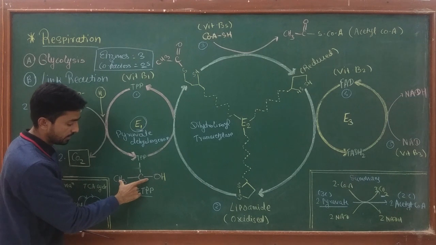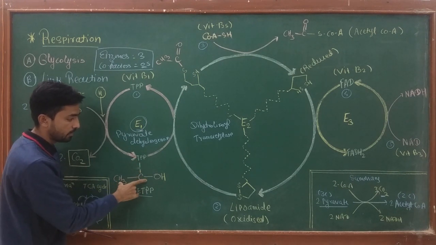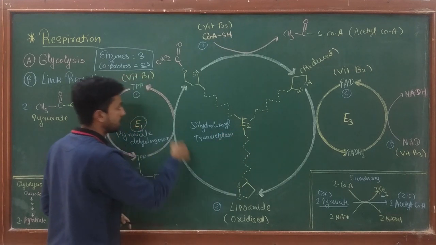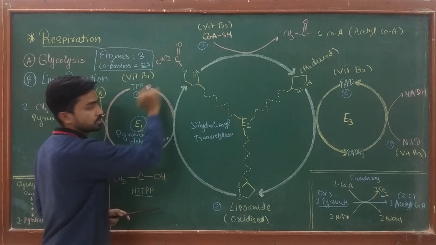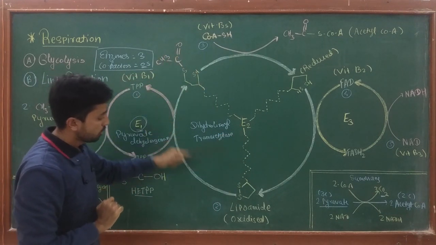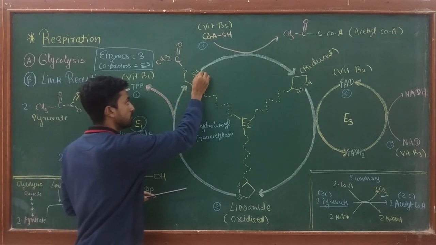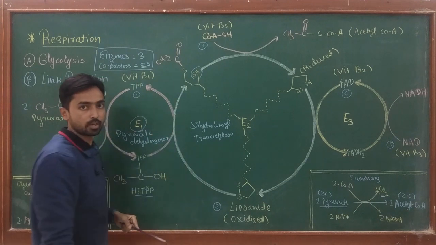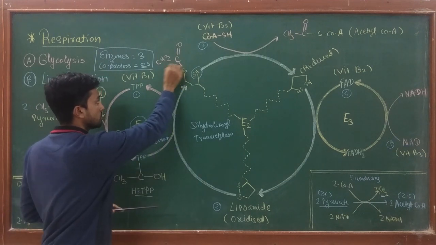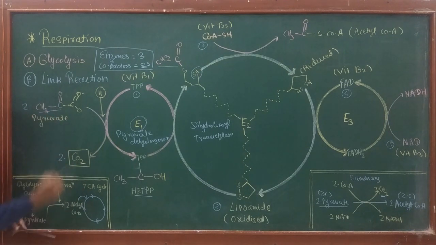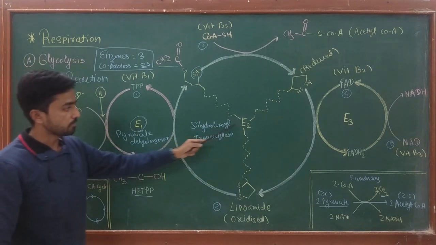So this group is transferred from TPP onto the sulfur of the lipamide residue of E2, and in this reaction this type of structure is produced. At the same time, one of the sulfurs gets reduced. Here you can see sulfur combined with hydrogen. Okay, and this is the 2 carbon skeleton directly coming from the pyruvate on the enzyme 2.